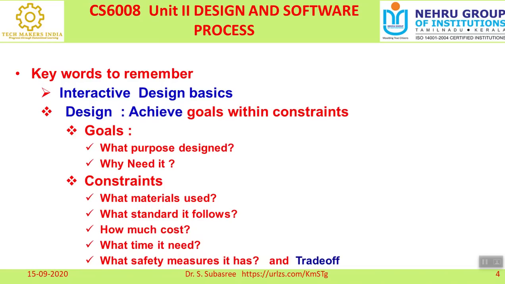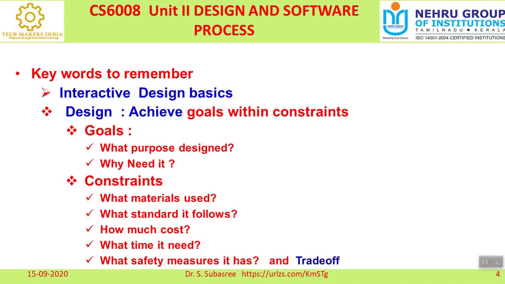Like that, in software also, each and every software prototype or design has two things. One is the requirement, which is the goal. The second is the constraint, that is, what rule has to be followed while designing. That is the meaning of goals and constraints. Here I told you for what purpose this is designed and why it is needed.